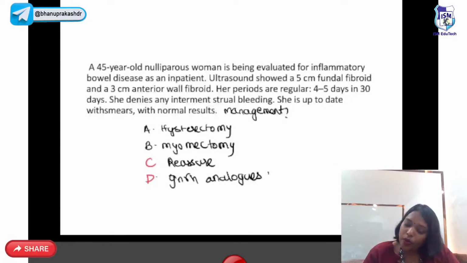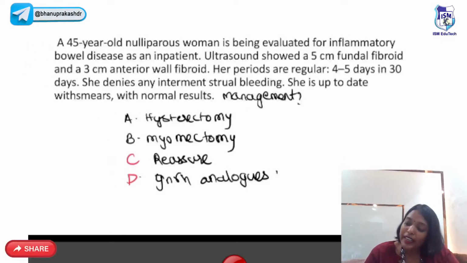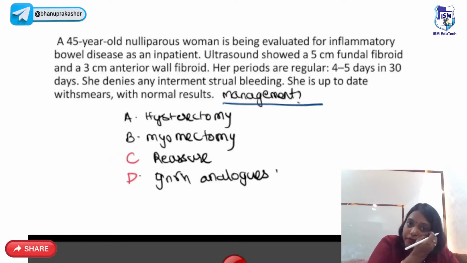A 45-year-old nulliparous woman is being evaluated for inflammatory bowel disease as an inpatient. Ultrasound shows a 5 cm fundal fibroid and a 3 cm anterior wall fibroid. Her periods are regular, 4 to 5 days in 30 days. She denies any intermenstrual bleeding. She is up to date with smears, with normal results. What is her management? How do you want to treat her?